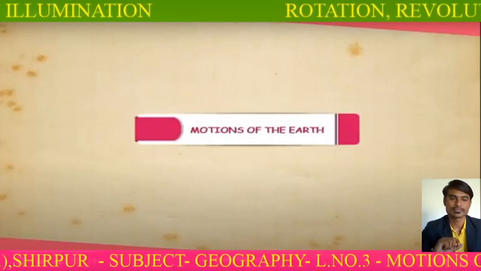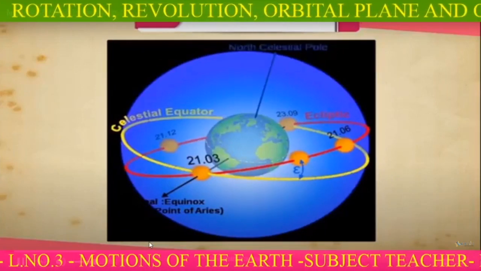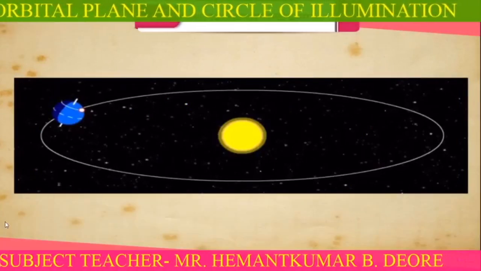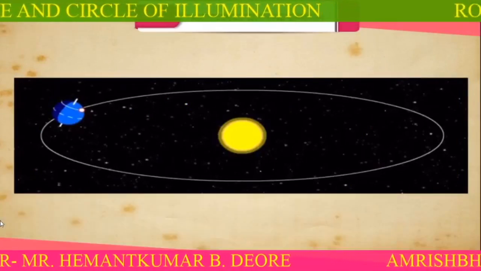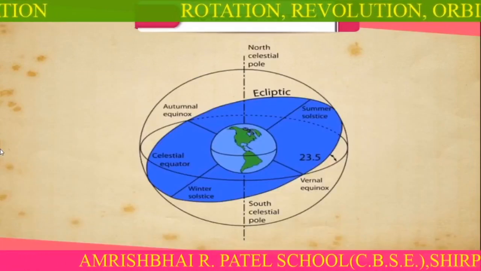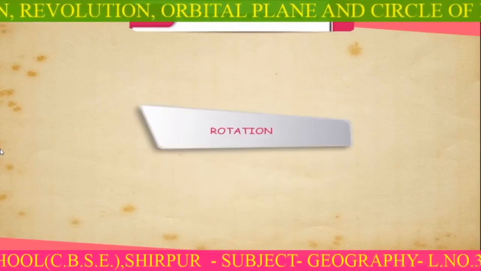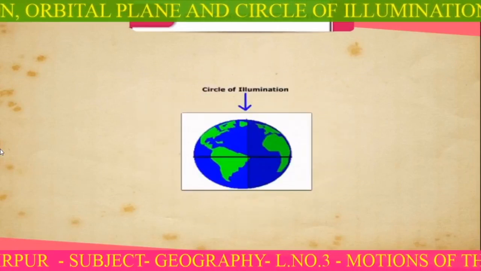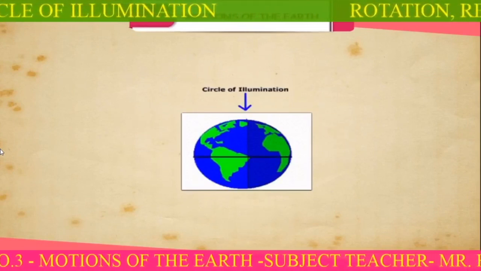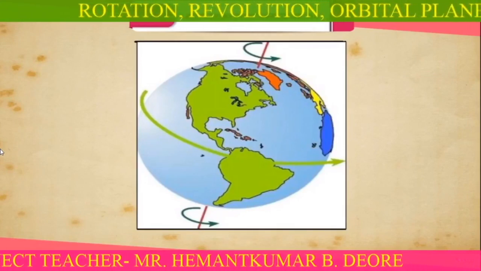Motions of the Earth. Our planet Earth has two types of movements, namely rotation and revolution. The movement of the Earth around the Sun on a fixed path or orbit is called revolution. The spinning of the Earth on its axis is called rotation. Rotation is the movement of the Earth that causes day and night. The Earth spins on its axis from west to east.